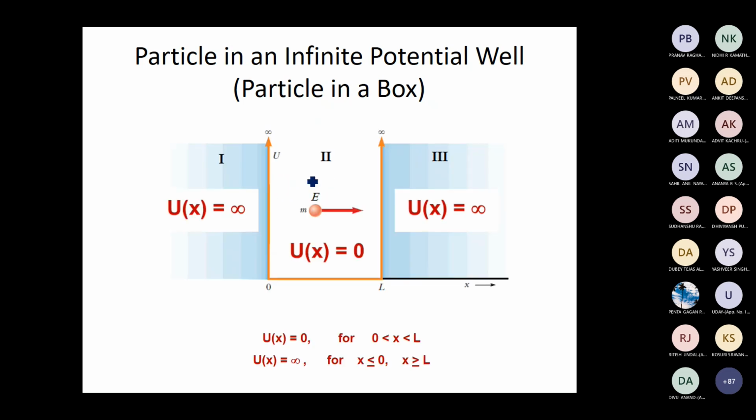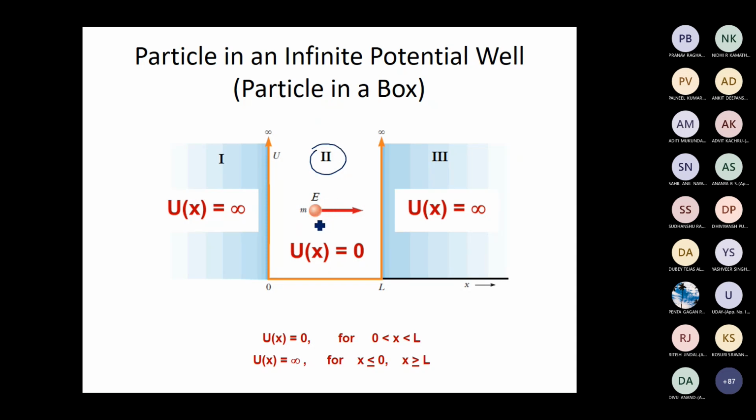So we model the one-dimensional well as shown in this figure. Instead of using a rigid wall, we divide the region where the electron is moving into three regions, 1, 2 and 3. In region 2, the electron or any quantum particle is moving, and in this region 2, the potential energy is 0. Region 2 extends from x equal to 0 to x equal to L. The potential energy is 0 means there is no force acting on the electron in this region.